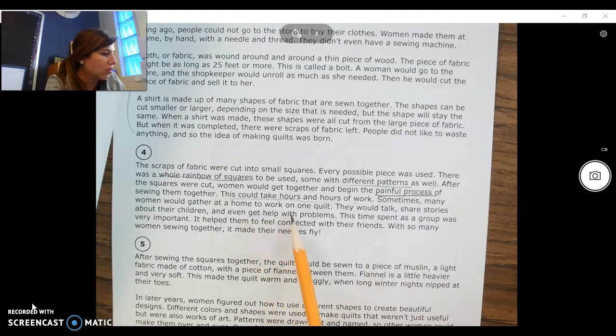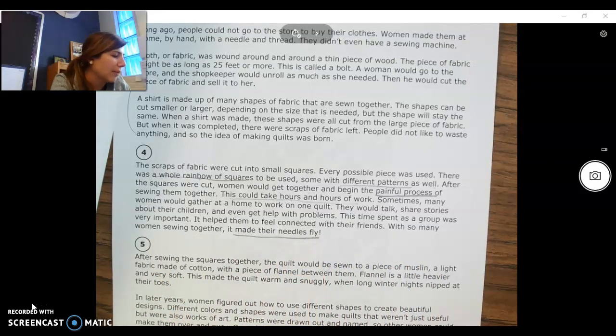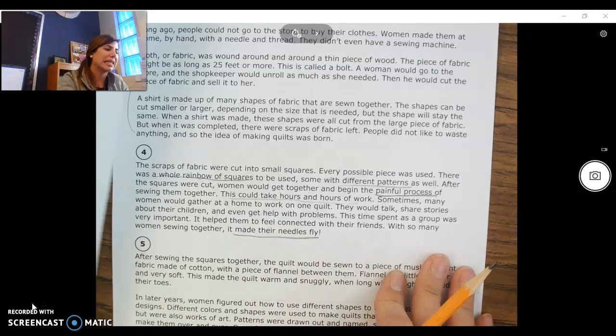Sometimes they would gather at a home to work on one quilt. They would talk, share stories about their children, and even get help with problems. The time spent as a group was very important. It helped them to feel connected with their friends. With so many women sewing together, it made their needles fly. So I'm noticing they're hanging out together, they're talking about their children, they're getting help from each other, they're sharing stories, they're feeling connected with their friends, and it made their needles fly when so many women were working together.